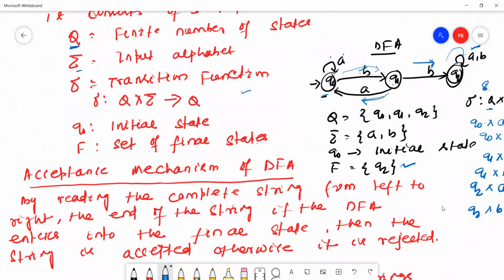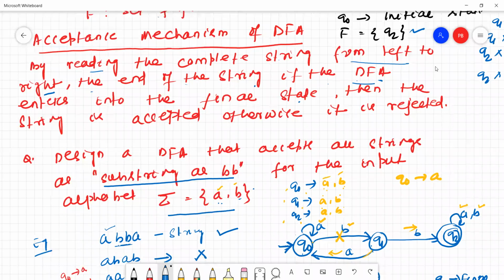So try to understand what is the meaning of the acceptance mechanism. What is the acceptance mechanism of a DFA? By reading the complete string from left to right, at the end of the string, if the DFA enters into the final state, then the string is accepted, otherwise it is rejected. Okay, what is the meaning?